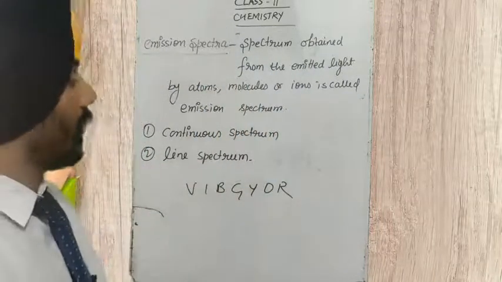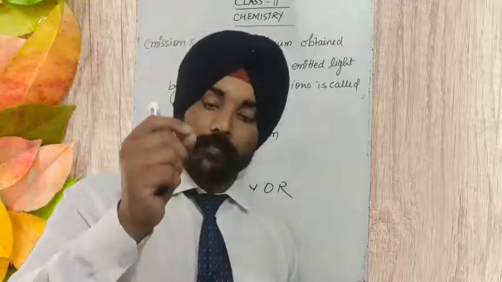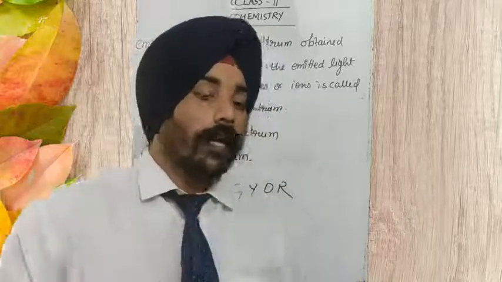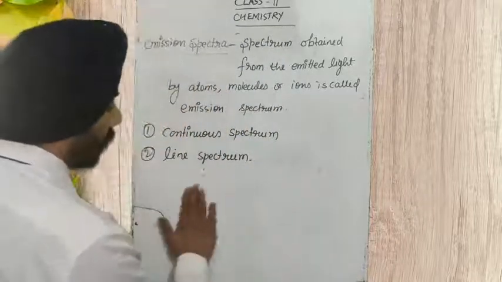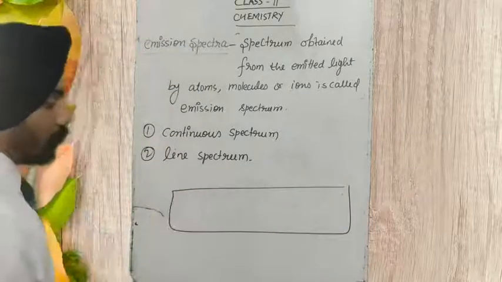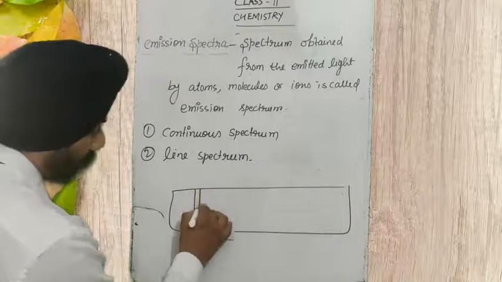In the line emission spectrum, we get wavelengths with a certain boundary, and there are some spaces between these lines. I am drawing it here like this: a dark background, and bright lines you can obtain.